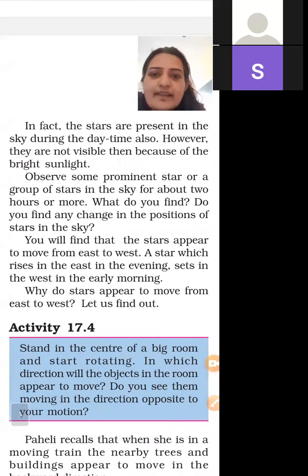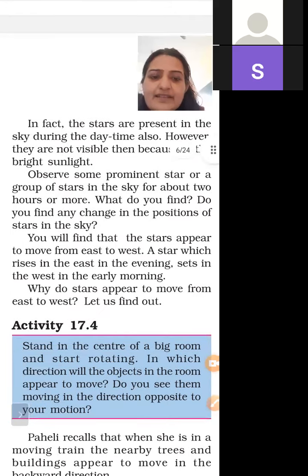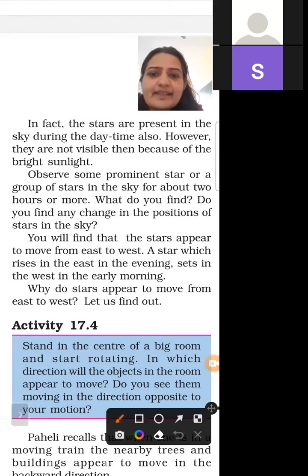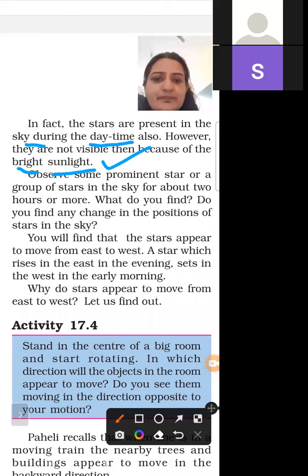So we have to know that stars are present in the sky in the daytime also. But why are they not visible? Because of bright sunlight, these stars are not visible in daytime.